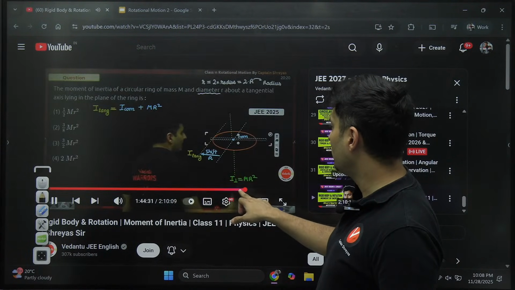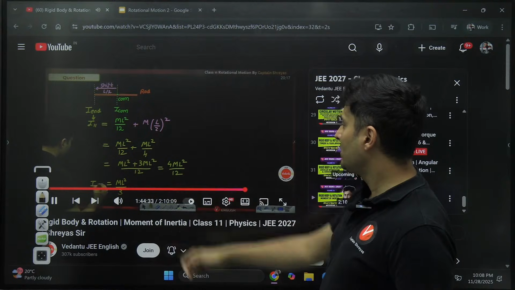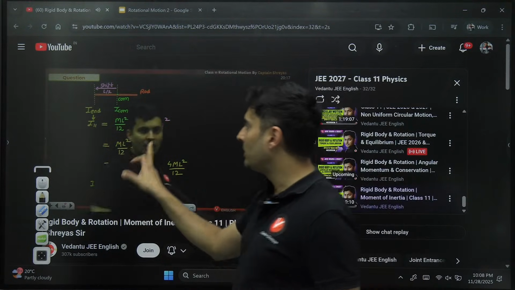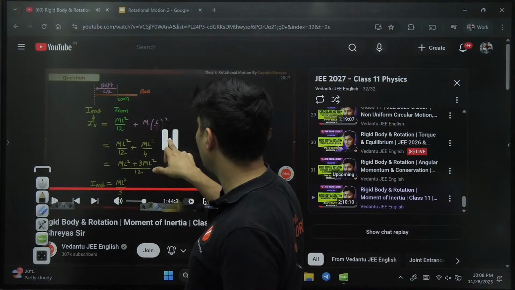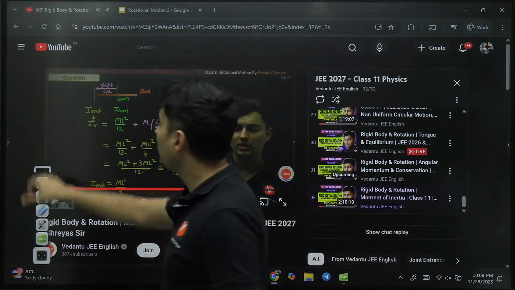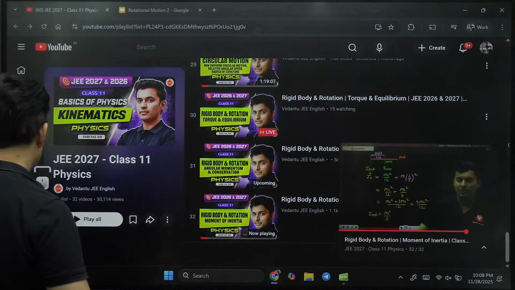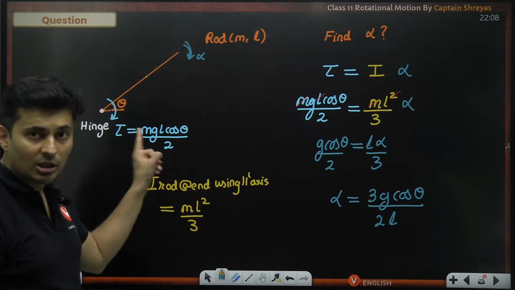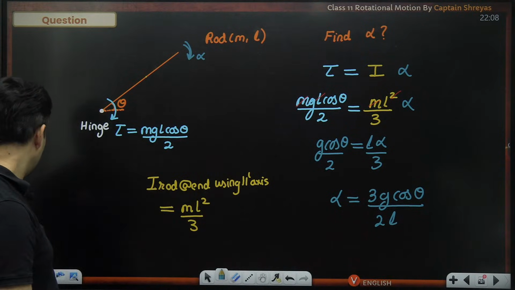The rod also. Where is that rod? Somewhere it was. See, this is the rod derivation. See, mL square by 3. Can you see that? Same thing, we have done it over here. And I have asked you to remember this also. Great. So in the previous lecture, remember that answer. mL square by 12 is at the center.